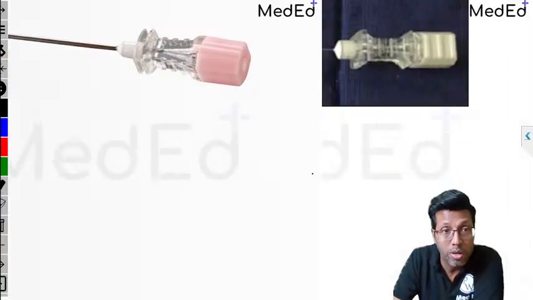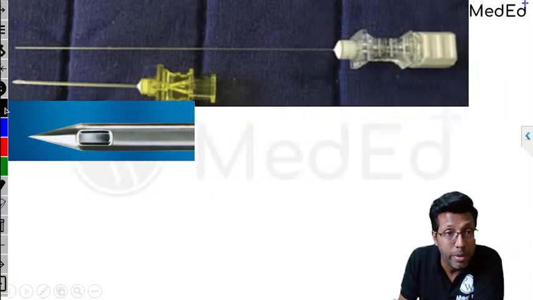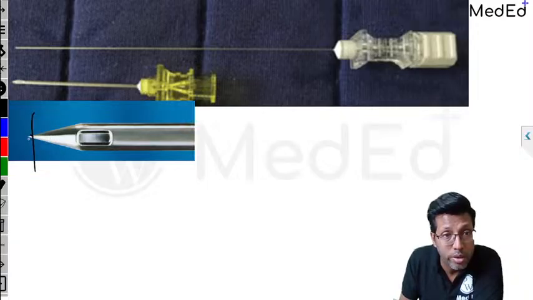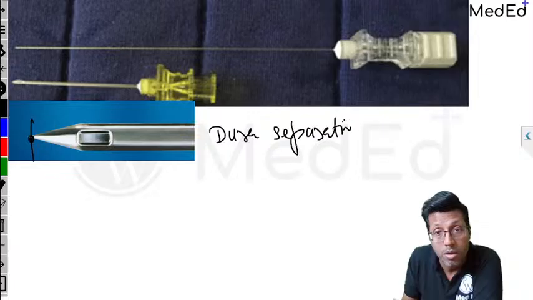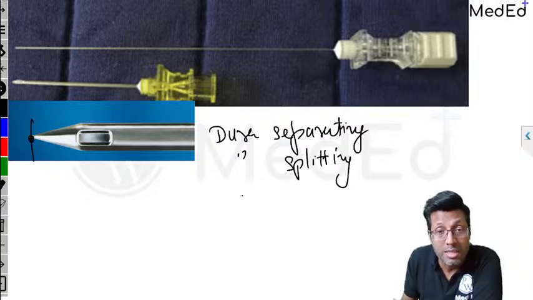On the other hand, the pencil tip needles are basically dura separating. They will make a very small hole in the dura, right? They don't leave a dural rent. These are called dura separating needles or dura splitting. These are basically our pencil tip needles.